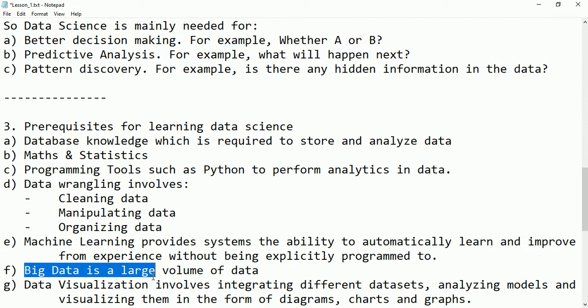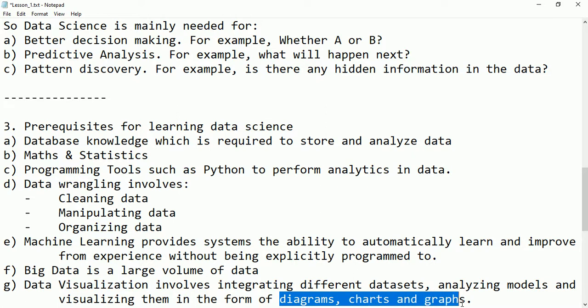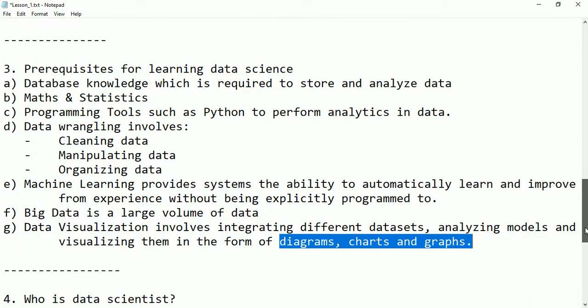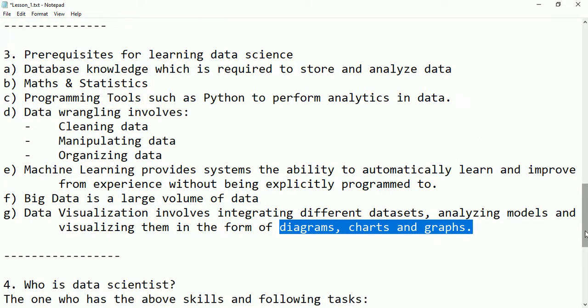Instead, if you show them diagrams, charts and graphs, it will be more understandable. As they say, a picture is better than a thousand words, so it is better to visualize the data using graphs and charts than to present it as a document.